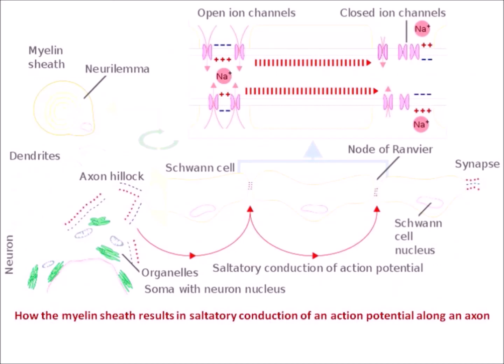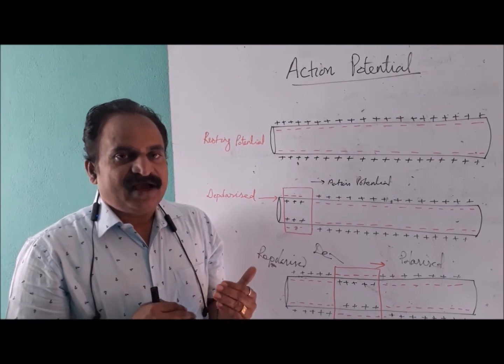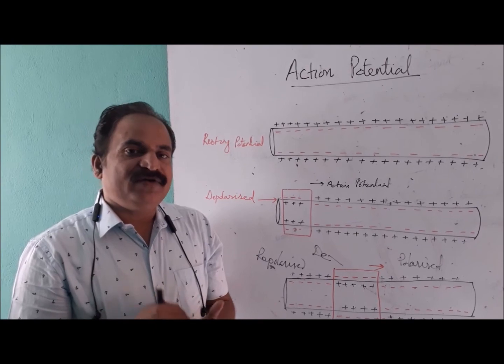This diagrammatic representation shows how the myelin sheath results in saltatory conduction of an action potential along an axon. See the axon hillock, Schwann cell, node of Ranvier, and the red arrow indicates saltatory conduction of the action potential. From the above description, I hope you could understand what an action potential is and how it is generated.